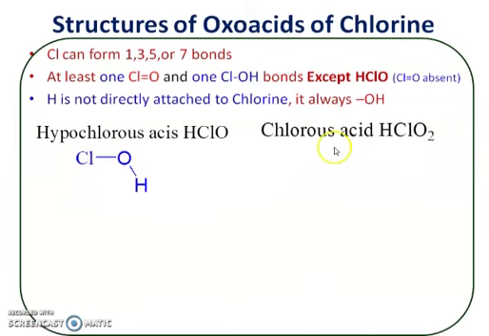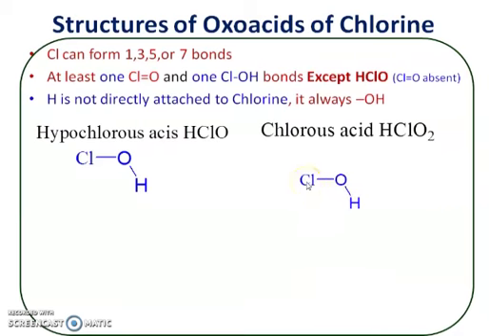Another example is chlorous acid, HClO2. Already, as per the rule, before that, in the first example, hypohalous acid, how many bonds are there for chlorine? There is one bond. So chlorine can form 1, 3, 5 and 7 bonds. So in this structure, chlorine has one bond. Now in chlorous acid, the formula is HClO2.